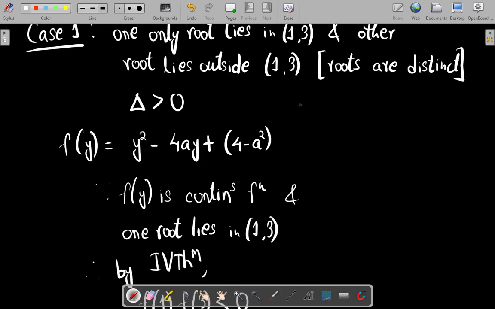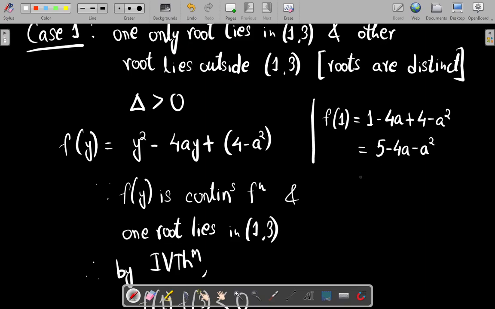So if I try to compute the value of f of 1, this will become 1 minus 4a plus 4 minus a square. So this becomes 5 minus 4a minus a square, right? So if I take the minus common, this becomes a square plus 4a minus 5.